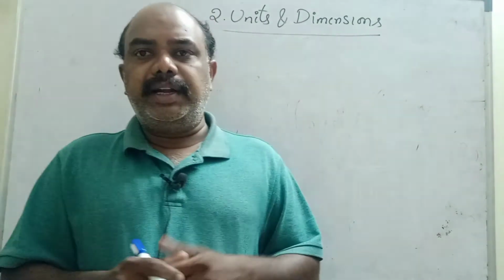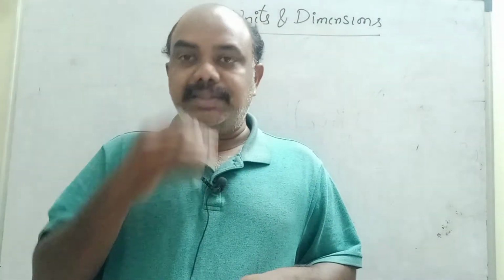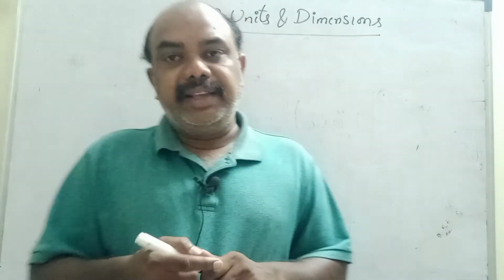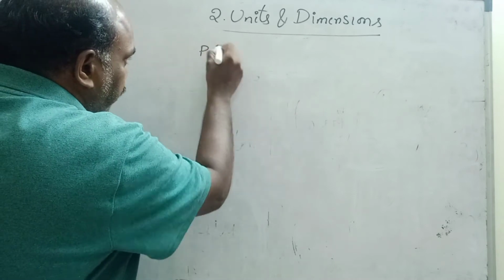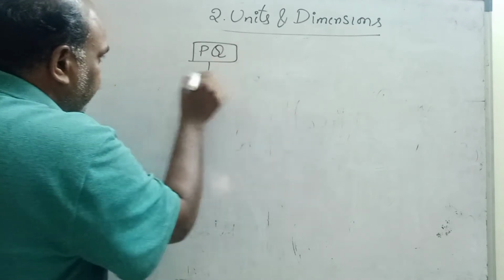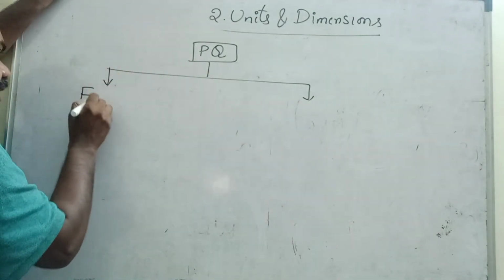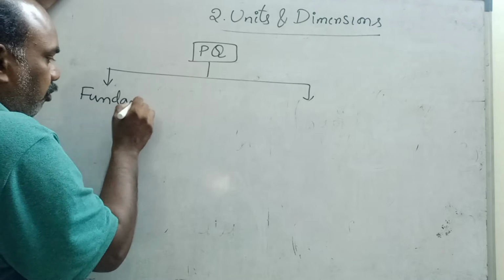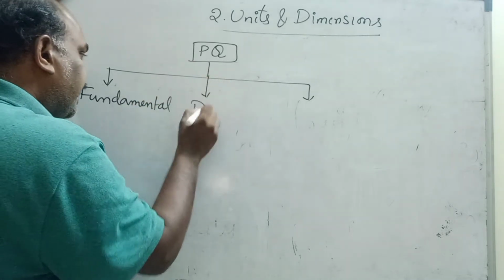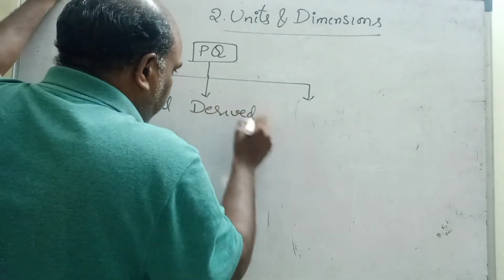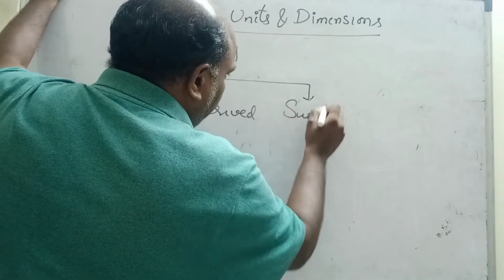Length is a physical quantity. Time, temperature, luminous intensity, amount of substance. These are all physical quantities. Physical quantity means physically what we can measure. Physical quantities are classified into three types. Number one, fundamental physical quantity. Please note down, children. Fundamental physical quantity. Number two, derived physical quantity. Last one, supplementary physical quantities.